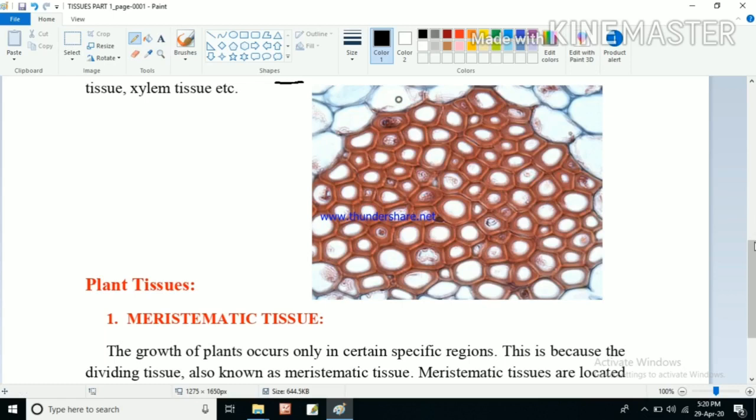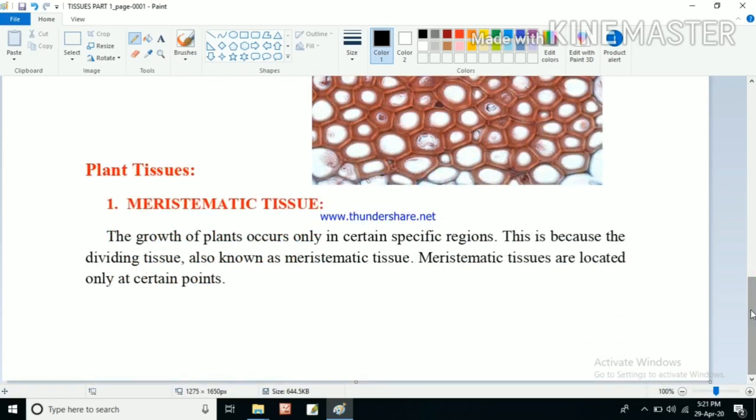First we will discuss plant tissues, and in the next part we will discuss animal tissues. In plant tissues, different types of tissues are there. The first one is meristematic tissue. So what is meristematic tissue? The growth of plants occurs only in certain specific regions. The plant will not grow from all areas; growth occurs only at certain specific regions.